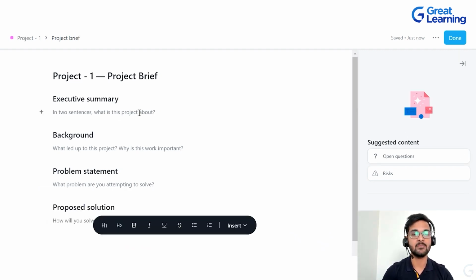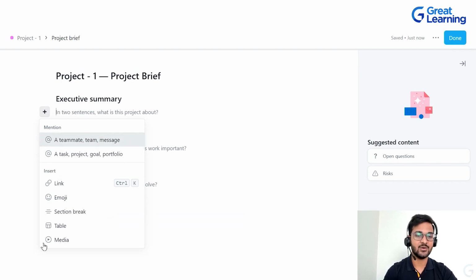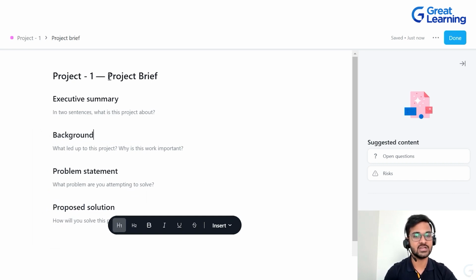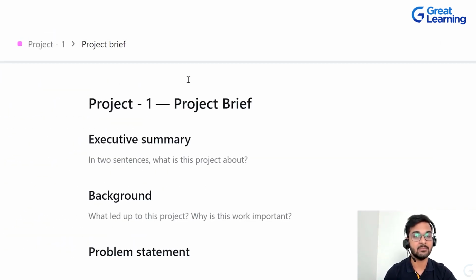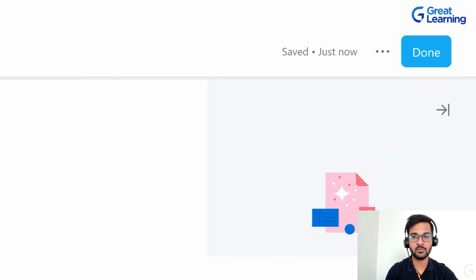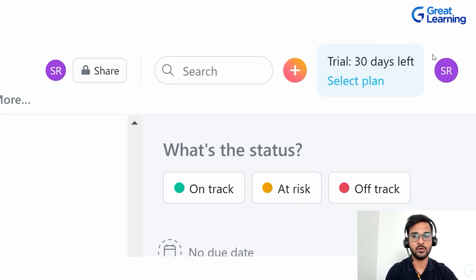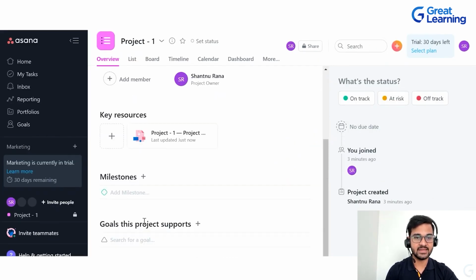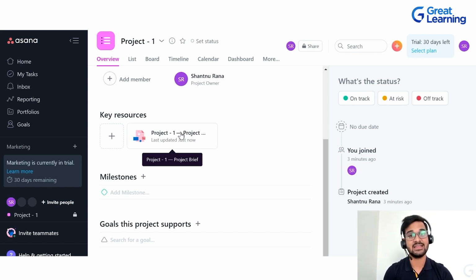Whatever you want to write about the executive summary, background, problem statement, if you click on this plus sign, you can also add a link, a section break, a table, anything you will be able to add, and you can create a project brief which is going to help your team understand the what and whys of this particular project. Once you have added the project brief, you can go to the top right corner and click on done. Once that is done, key resources is done, and you will be able to see project 1 project brief. Whenever a new team member is added, they can just click on this and they will be able to see the what and whys of this particular project.